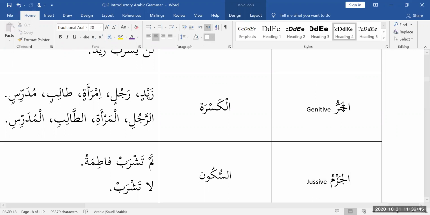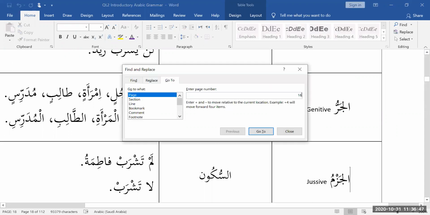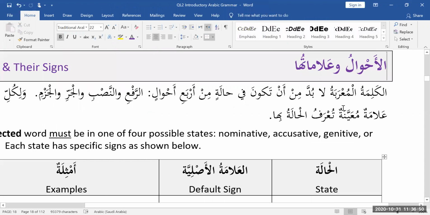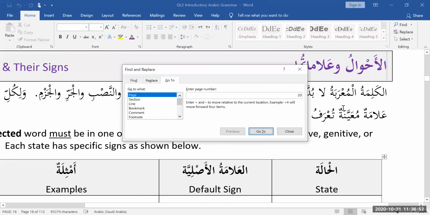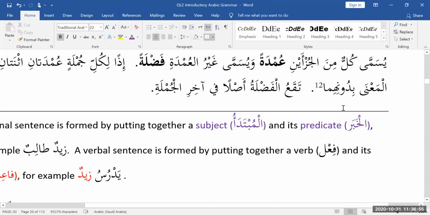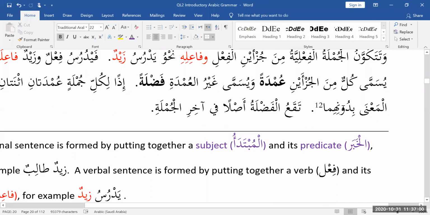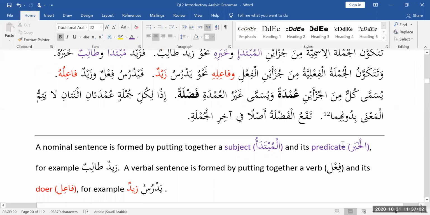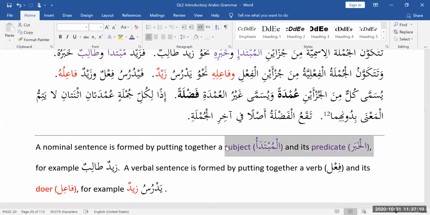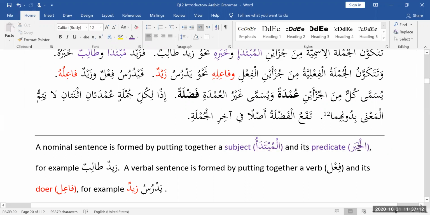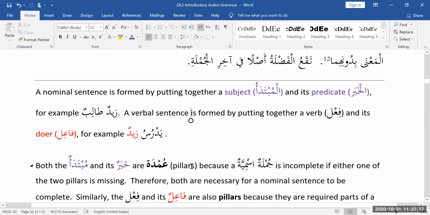Then we talked about pillars and non-pillars. To quickly summarize, mubtada and khabar are pillars. They're married to each other. If you see a mubtada, there better be a khabar somewhere in there. If you see a khabar, there better be a mubtada somewhere in there. Both of them are pillars of a jumla ismiya, a nominal sentence.